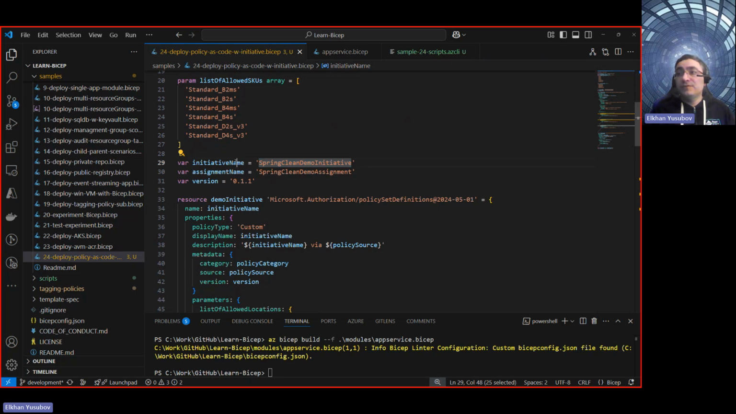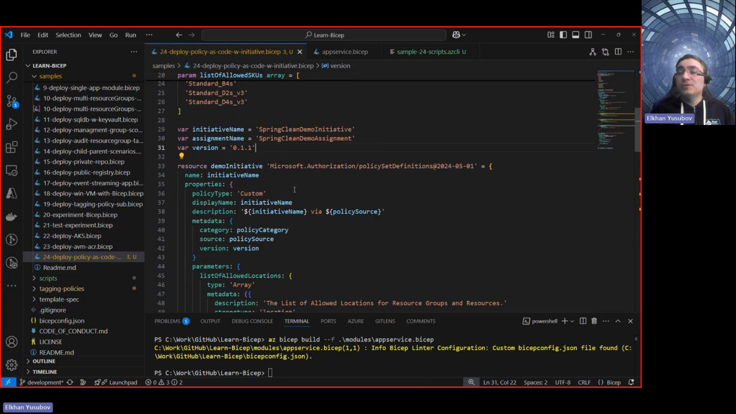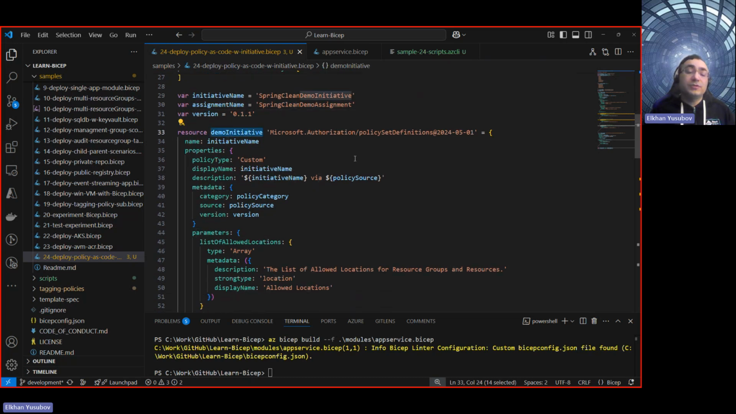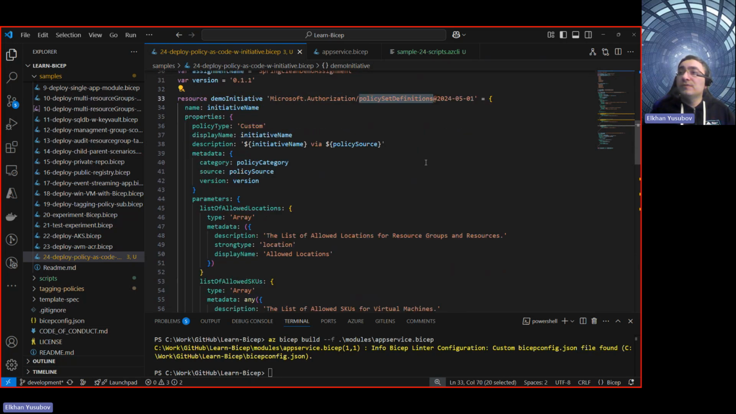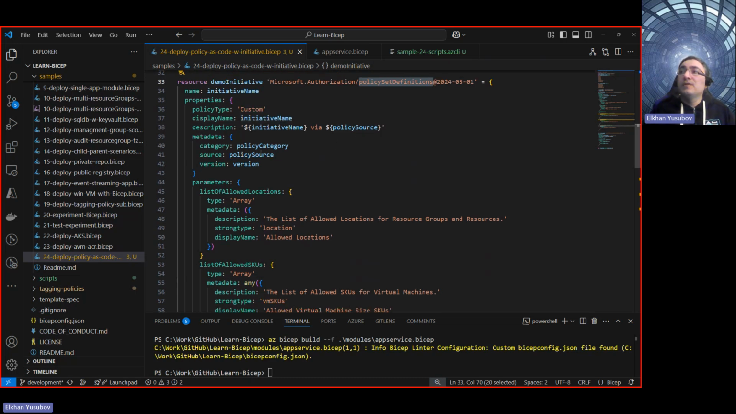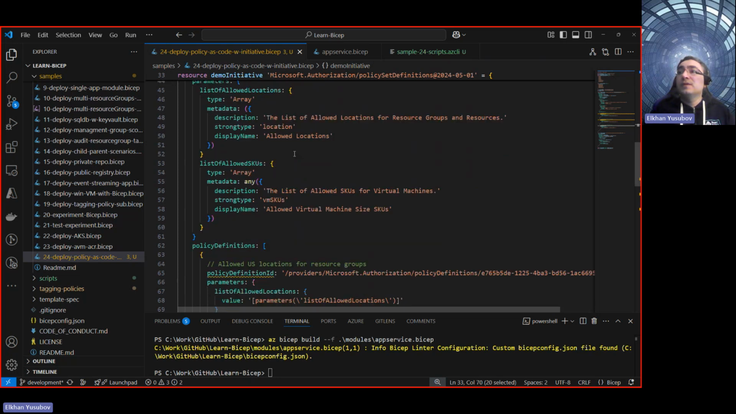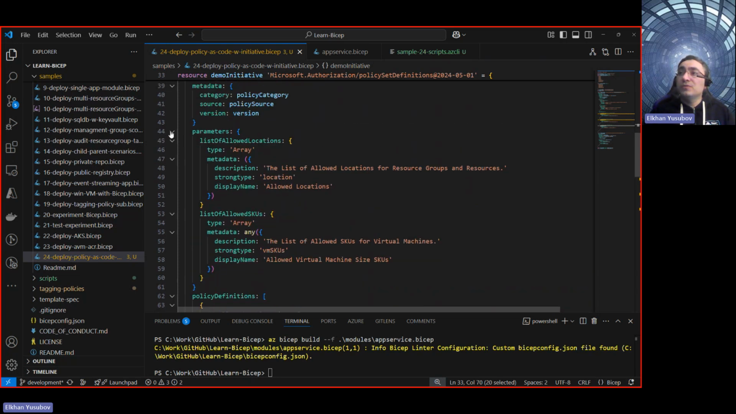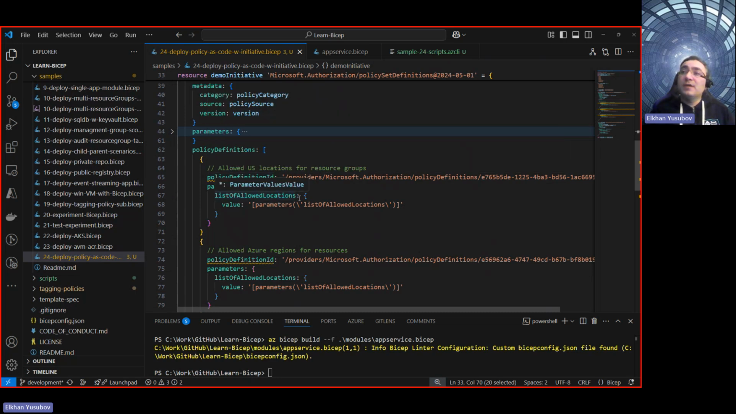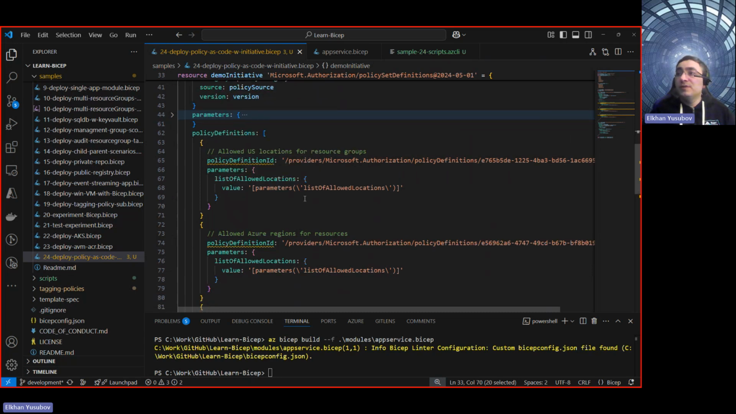So that's why you have the initiative name, then you have the assignment name, we have the version here, then we define our demo initiative. So our demo initiative here is defined as part of these policy definitions, right? In these policy definitions, we define that initiative name and the policy source for that, version, category, and after that, we have parameters, a list of all allowed locations. Basically here we define those parameters that we already spoke about, and then it comes to the policy definitions themselves, right?